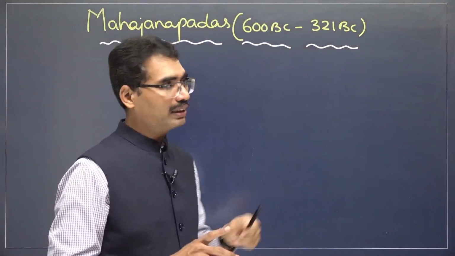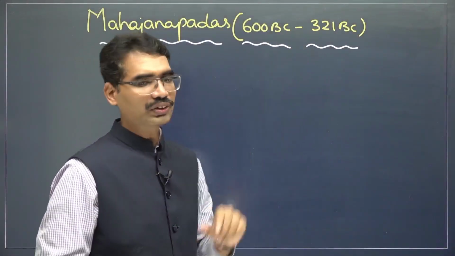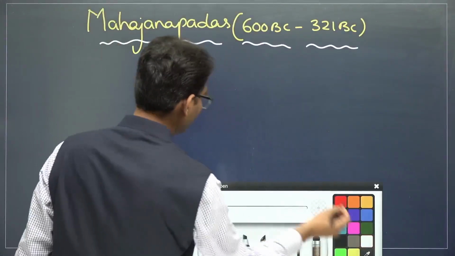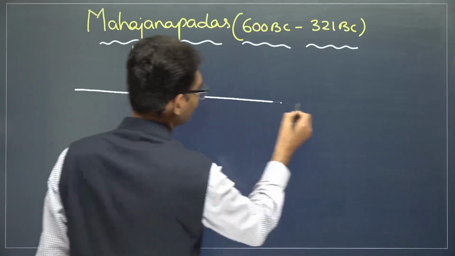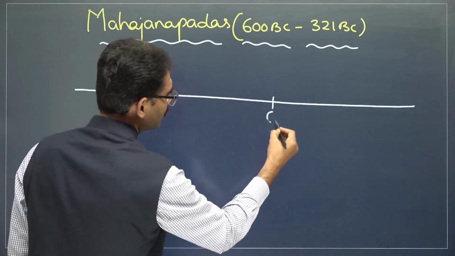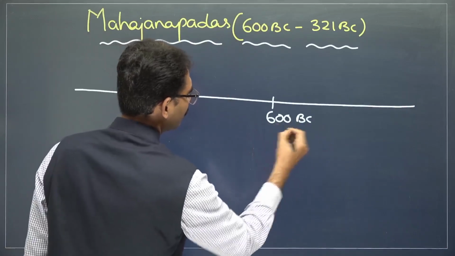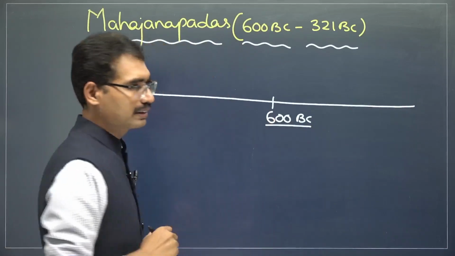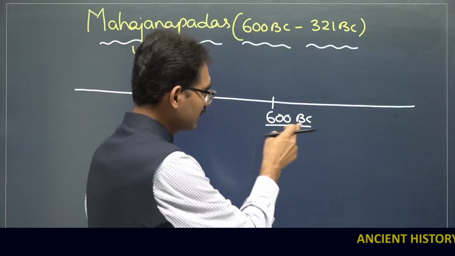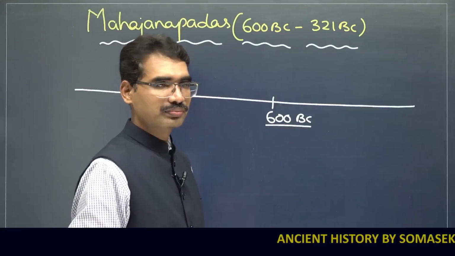The timeline here you see is 600 BC to 321 BC. If I draw the timeline, this is how the history is evolving. We are in the story which is happening in 600 BCE. That means how many years before Jesus? 600 years before Jesus.